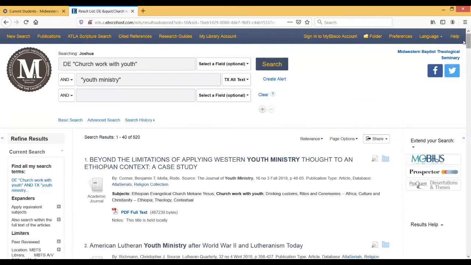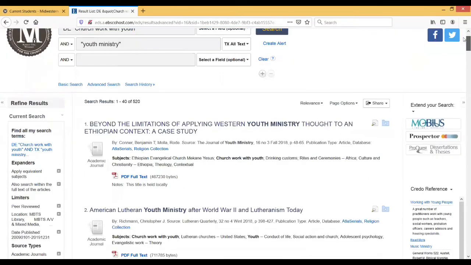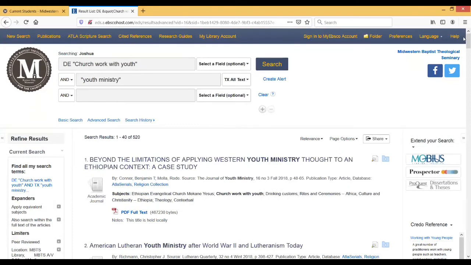And again, by backtracking in terms of what I know of these, each one is a journal article that's correctly classified under the right subject heading, that is from a peer-reviewed journal published within roughly the past 10 years, and that also uses the phrase youth ministry somewhere within the text of the article itself.